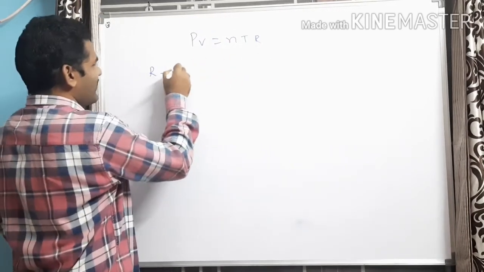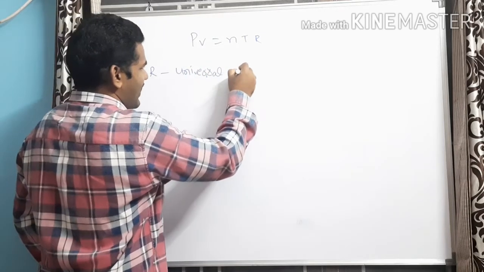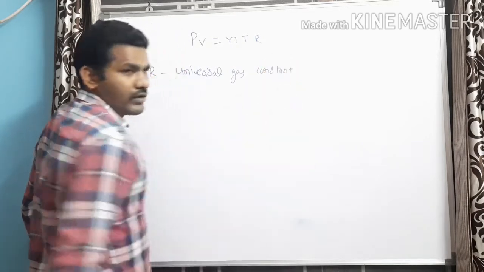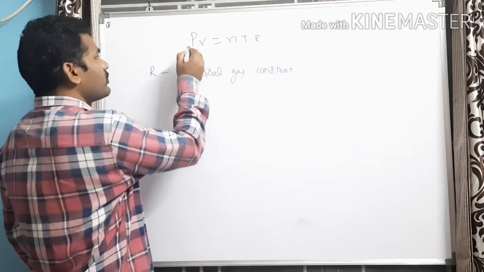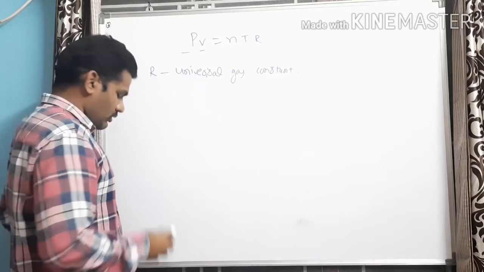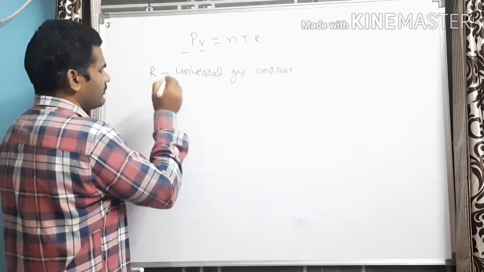That R is called the universal gas constant. The value of R depends on the units of pressure and volume.